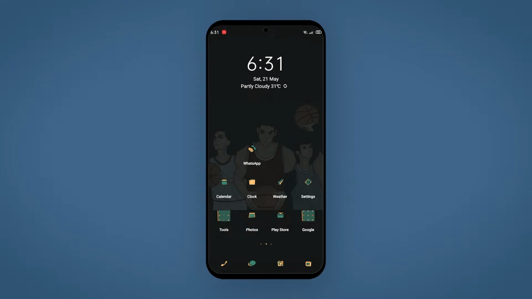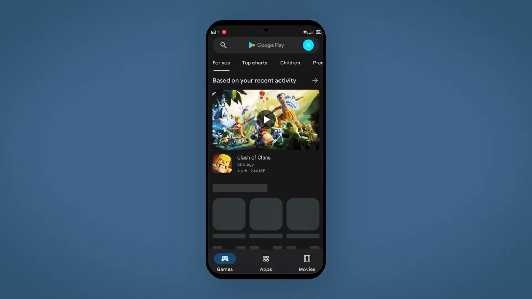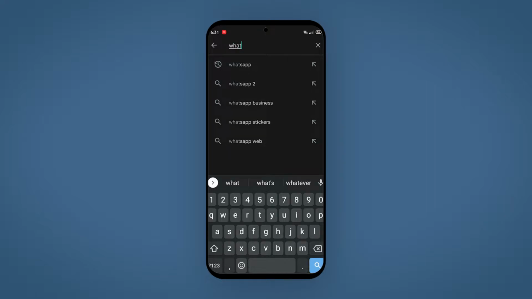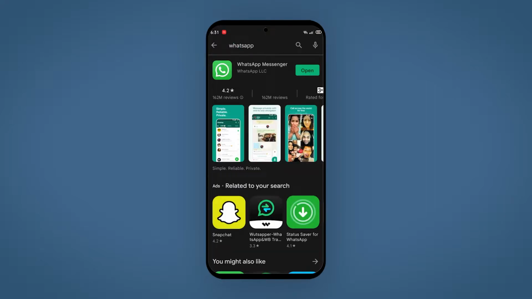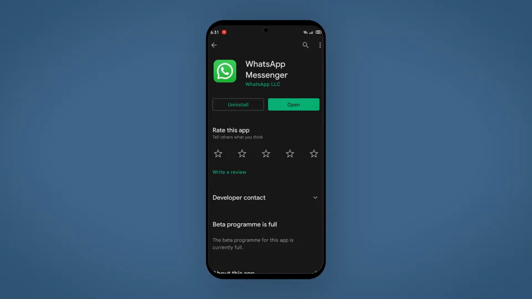So first thing you guys want to do is go ahead and open up your Play Store and simply search for WhatsApp and see if you have any updates. If you have any updates, go ahead and update WhatsApp to receive all these new features.